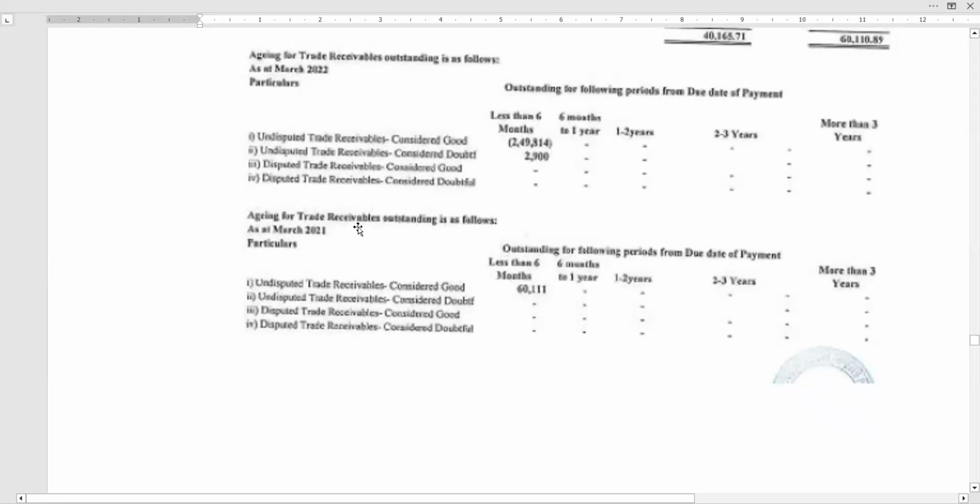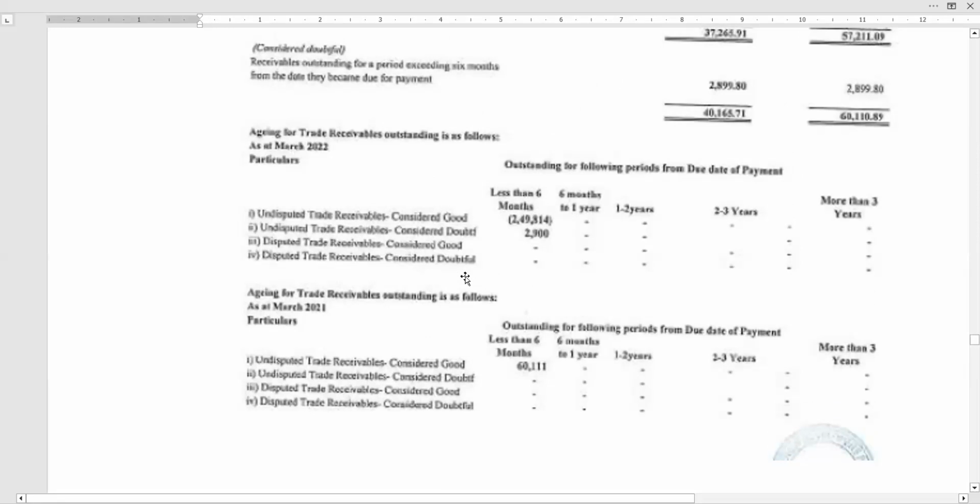And this is disclosed for both years, previous year and current year. Last year there were no doubtful. Only this year the doubtful has come. Suddenly there was no outstanding for a longer period. Suppose this particular 2,900 they have disclosed as doubtful here.